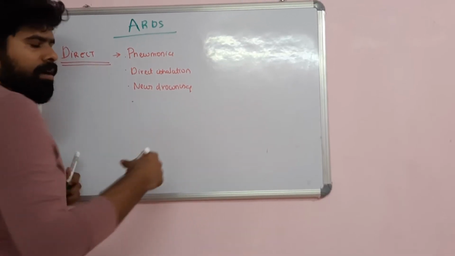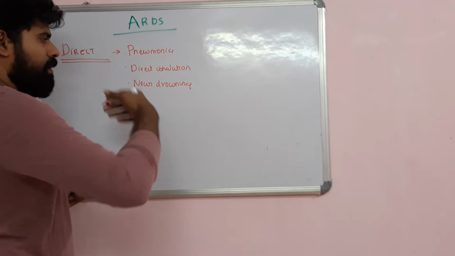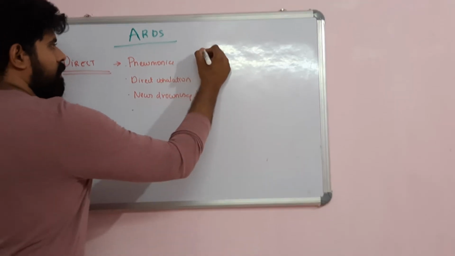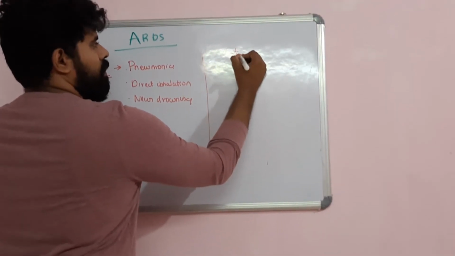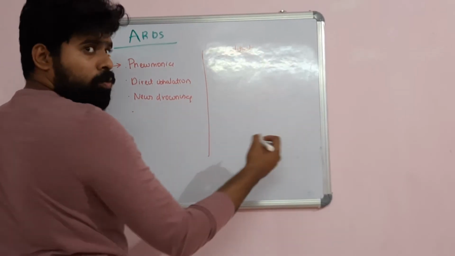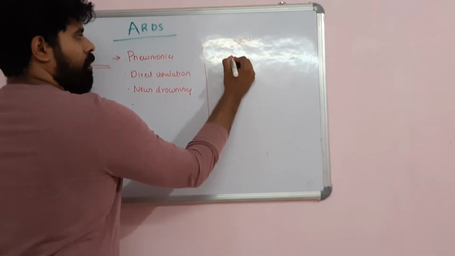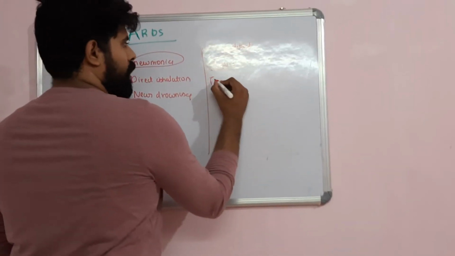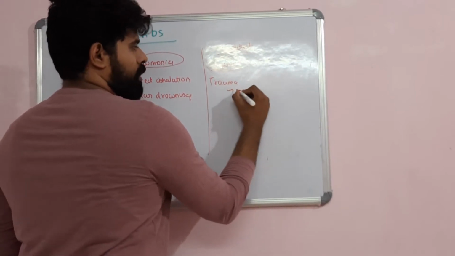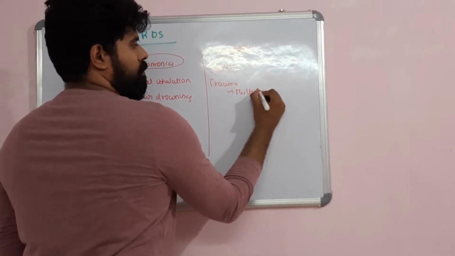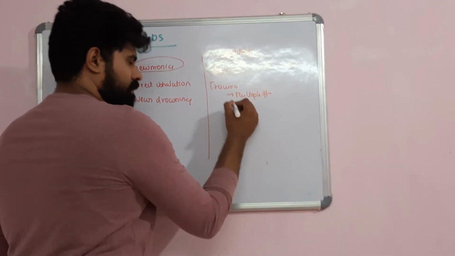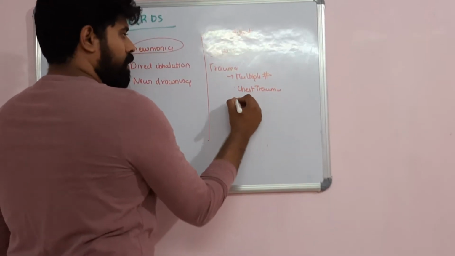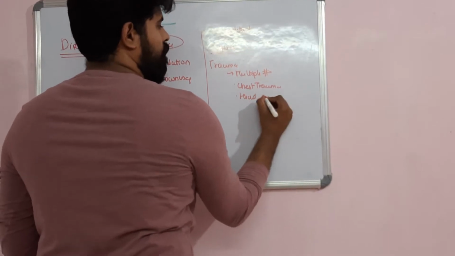The fourth one will be the indirect lung injuries. These can be secondary to sepsis. This is very common. Sepsis and pneumonia are the very common causes for ARDS. Then trauma in the form of multiple fractures can be a reason. A patient can have chest trauma, having flail ribs. The patient can have head injury. The patient can have burns.